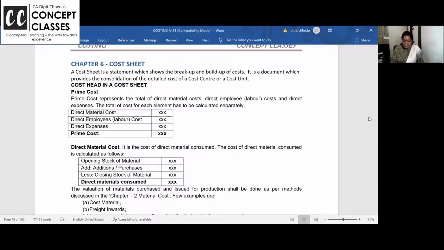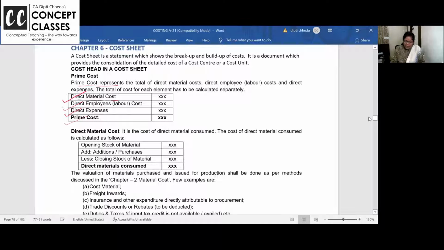So cost sheet starts with direct material. These are revision lectures. So I hope the first chapter is like we speak Telugu, Gujarati and Marathi. There's a language of costing. If I say prime cost, immediately, ma'am, the core cost. So prime cost is the main cost which has the impact on the final output. It includes direct material, direct labor, direct expense. Direct material, direct labor, direct expense, we get prime cost.